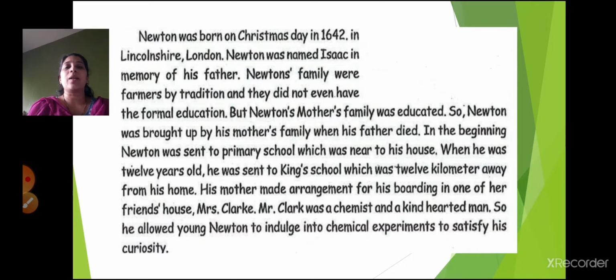That is called a chemist, right? He was very good by heart, and Newton was very much interested in chemical experiments. Mr. Clark used to allow young Newton to indulge in chemical experiments. Indulge means he used to allow him to see the chemical experiments so that he could satisfy his curiosity.